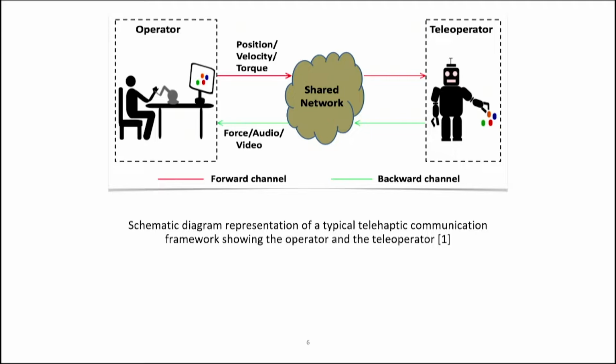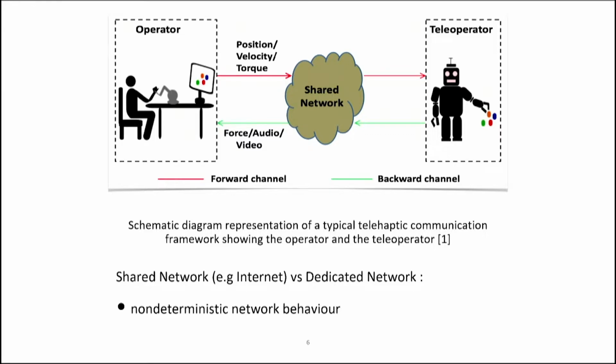This is a schematic diagram representing telehaptic communication between operator and teleoperator. It shows what I have mentioned, the forward channel and backward channel. To do this in a dedicated network or in a LAN setup would be very easy because we don't have non-deterministic network behavior, and those networks are not vulnerable to QoS violations.